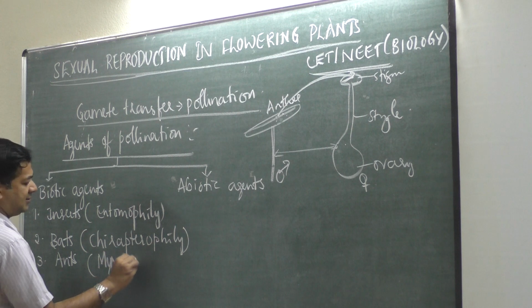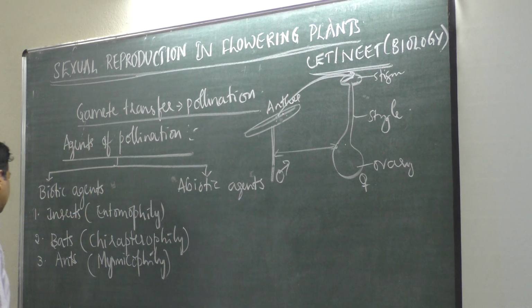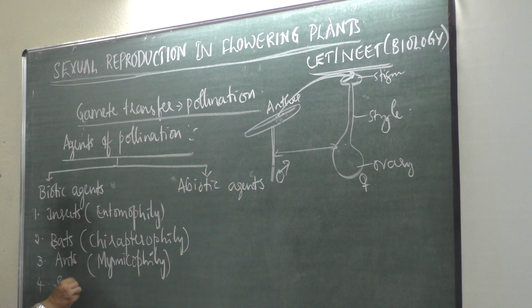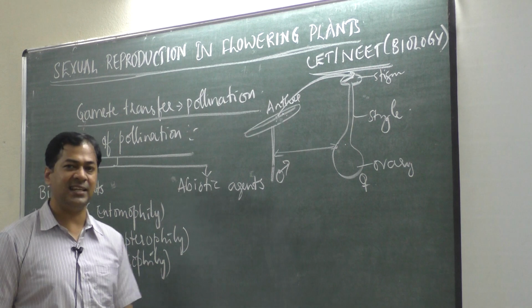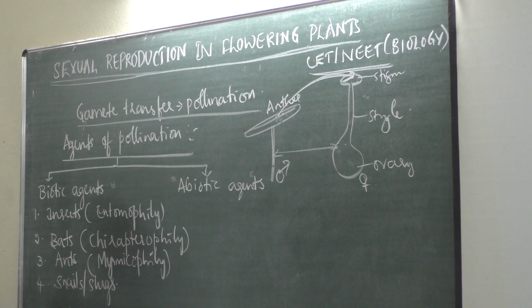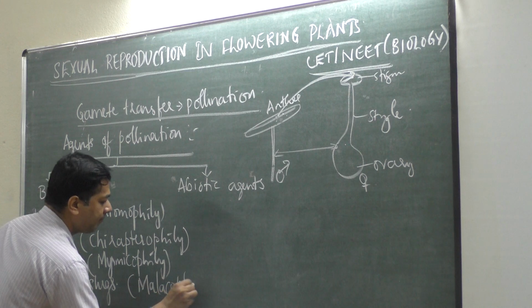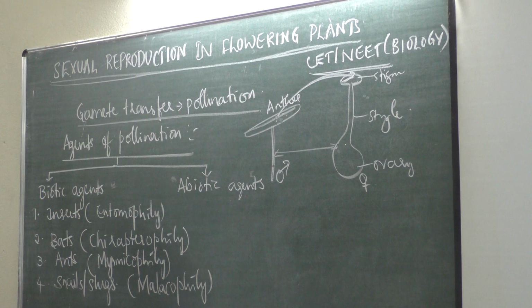Very rarely, 0.1%, it happens through snails or slugs, and that type of pollination is called malacophily.